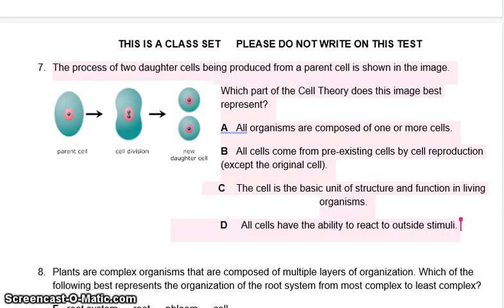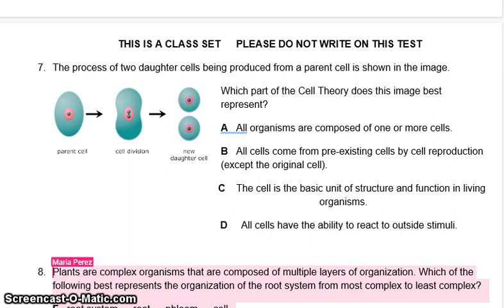Number 7. The process of two daughter cells being produced from a parent cell is shown in the image. Which part of the cell theory does this image best represent? A. All organisms are composed of one or more cells. B. All cells come from pre-existing cells. C. The cell is the basic unit of structure and function in living organisms. D. All cells have the ability to react to the outside.